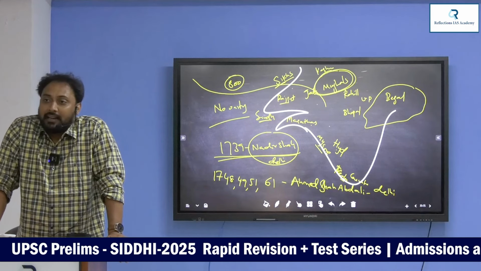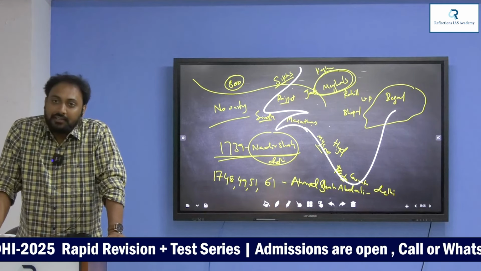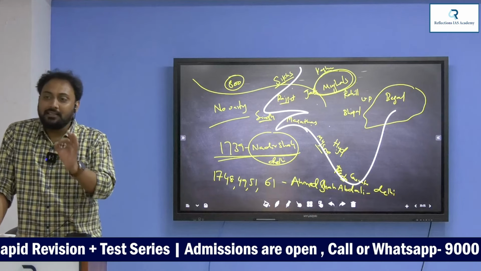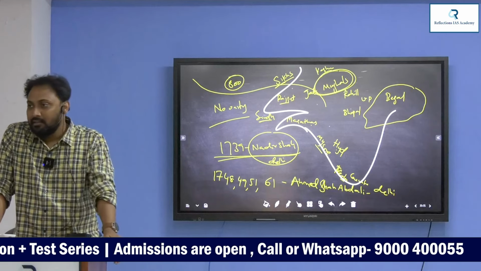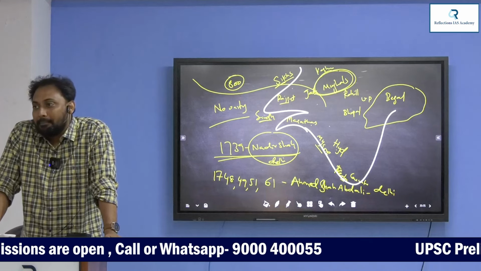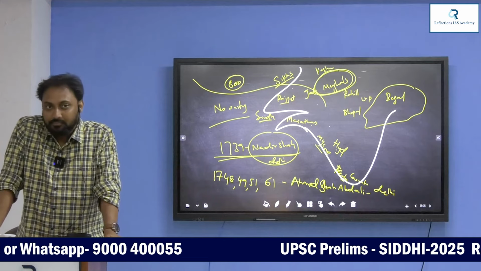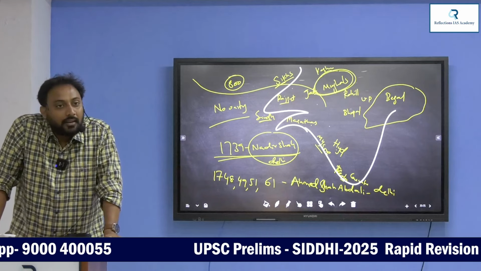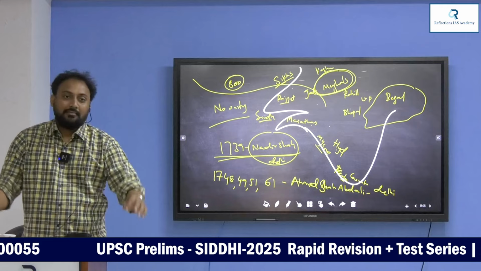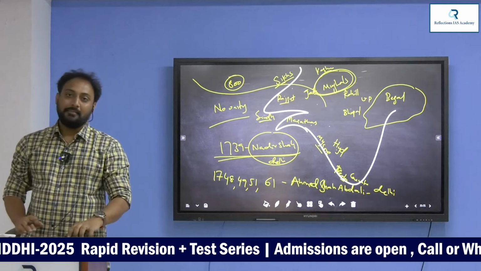In 1739, Nadir Shah invaded Delhi. 1748, 49, 51, 61, four times the Afghanistan Raja Abdali invaded Delhi. And he's the one who took the Kohinoor of Shah Jahan. Actually, Nadir Shah took it. Nadir Shah from Iran, Abdali from Afghanistan. So these are all foreigners invading India.